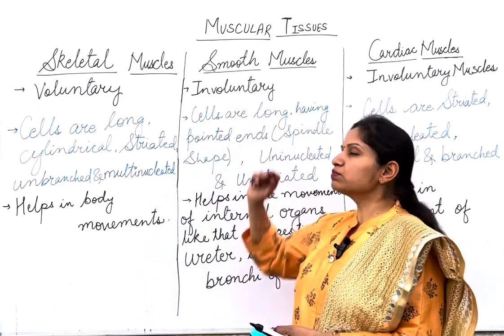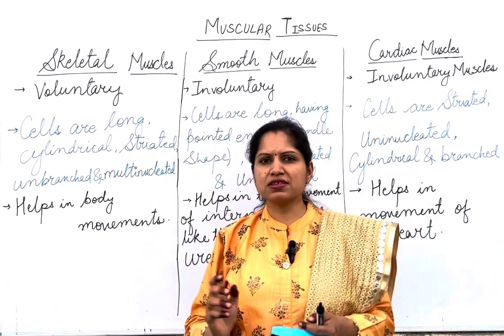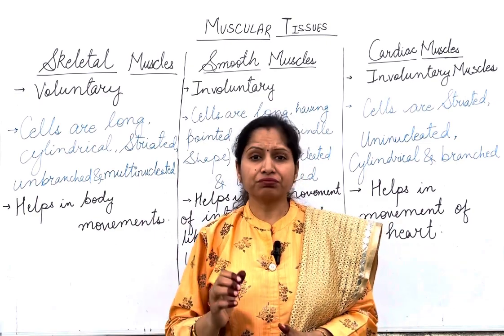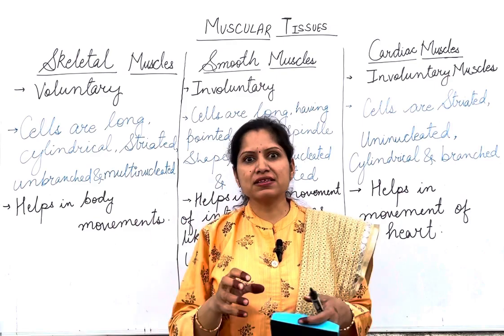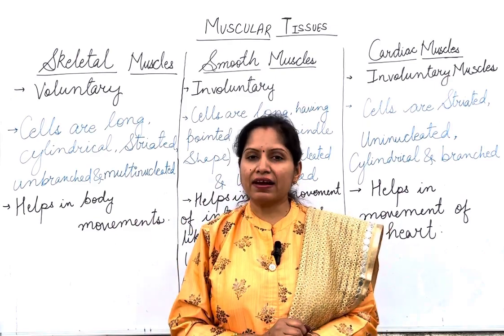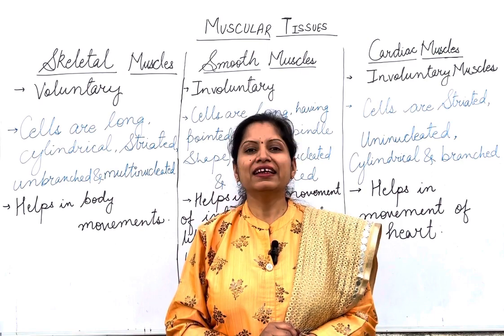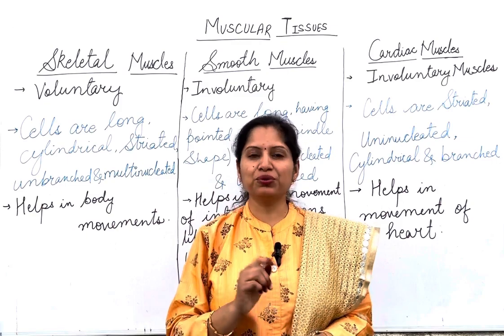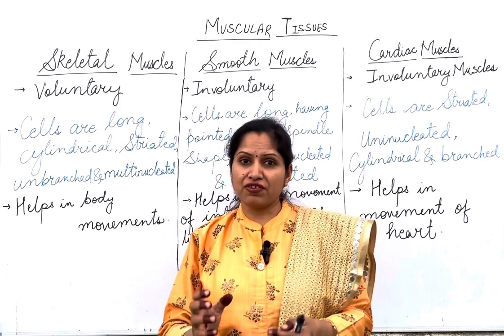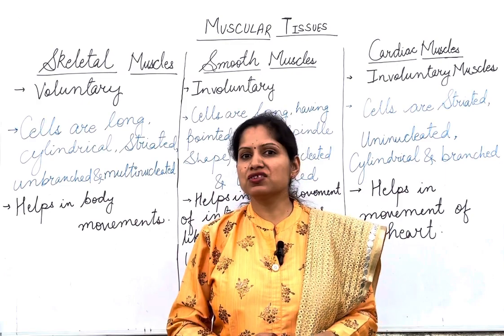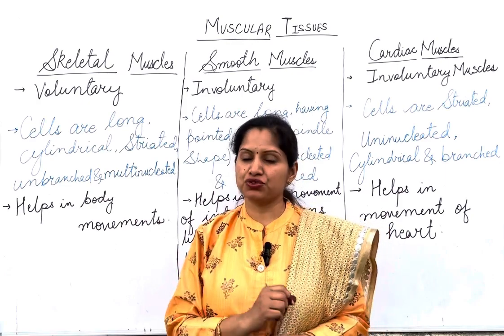Then come the smooth muscles. These smooth muscles are present in the internal organs of the body. For example, the muscles comprising the stomach are smooth muscles. These smooth muscles are involuntary in nature, meaning you are not going to control the contraction and relaxation of your digestive system, because that is not under our willful control.